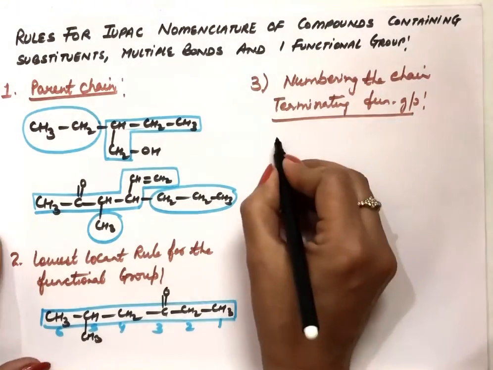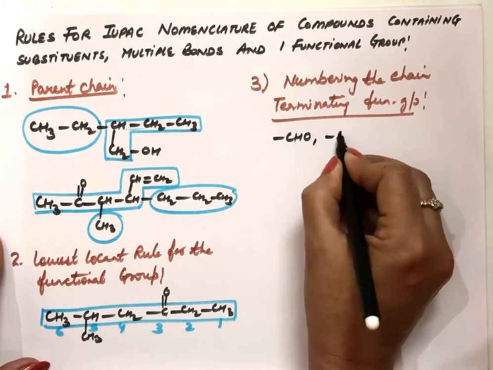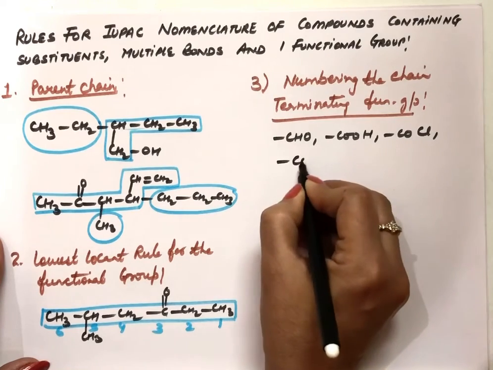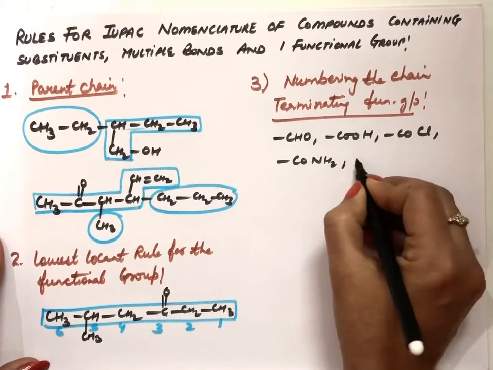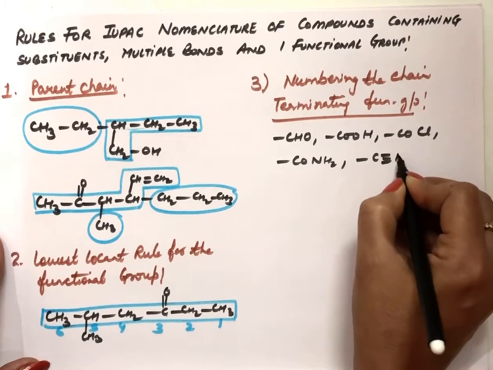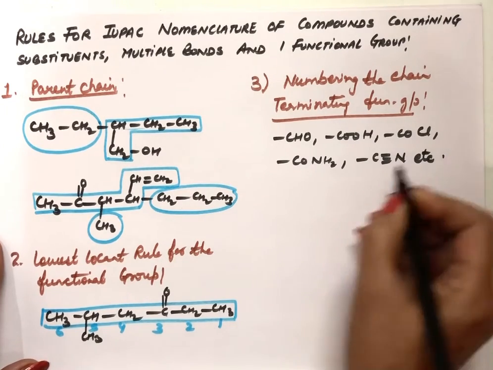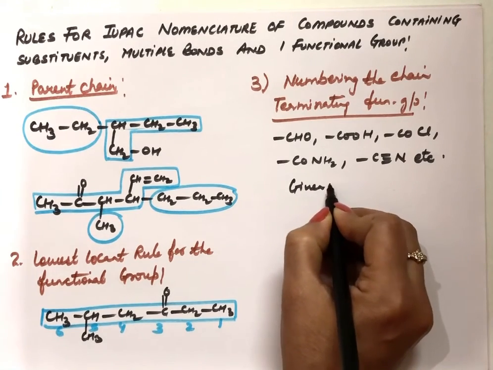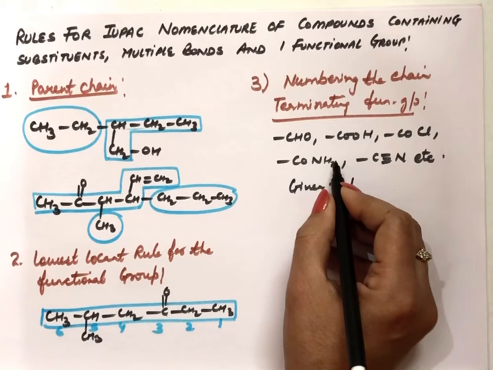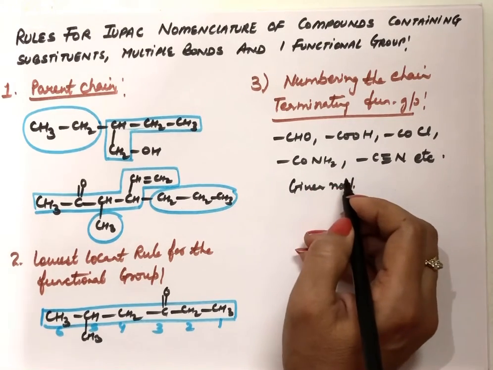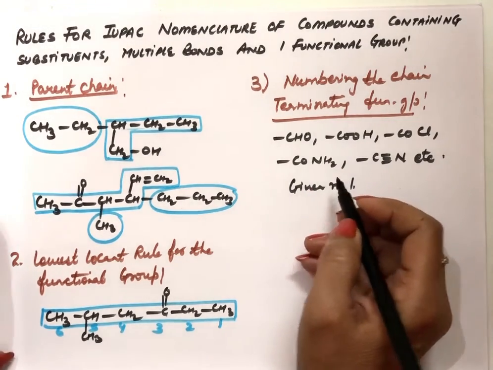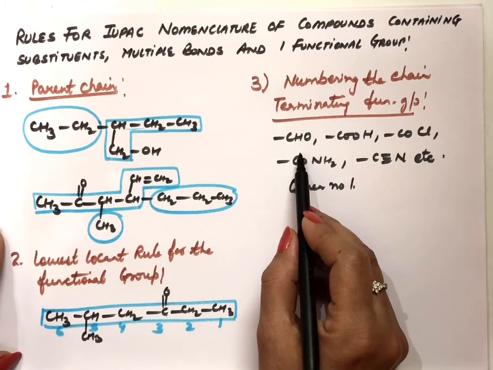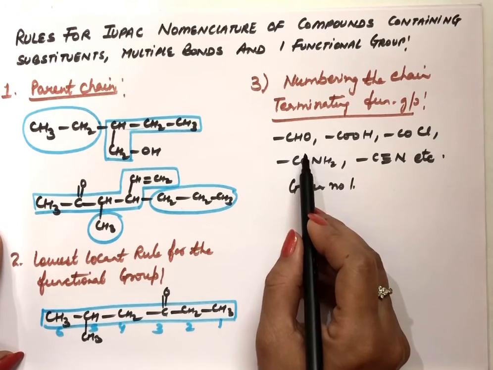For example, CHO, where the chain terminates here, COCl, CONH2, and C triple bond N, etc. If these functional groups are present, they are always given number 1. We give number 1 to these carbon atoms of the functional groups, and these are called chain-terminating functional groups. And if we give number 1 to these functional groups, the 1 is generally omitted from the name of the compound if no other number is needed.